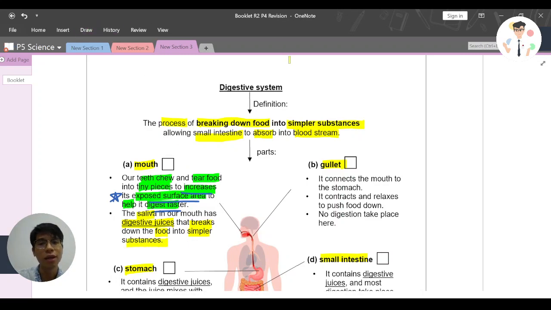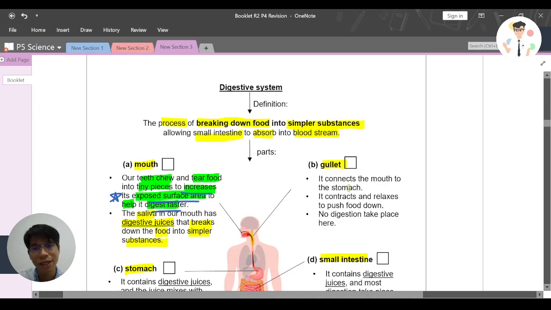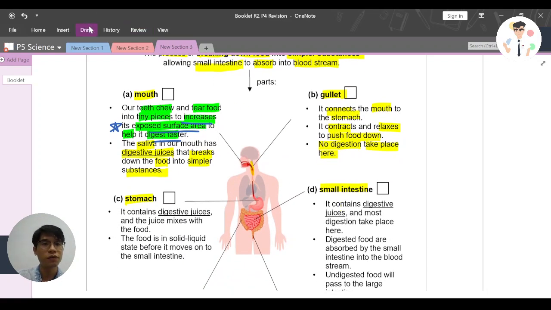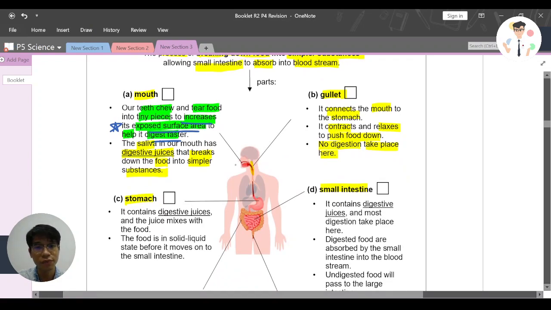The next one, the gullet. The gullet is this part, and it connects the mouth to the stomach. It contracts and relaxes, which helps us push the food down. However, the important part here is that no digestion takes place here. Again, I repeat, there's no digestion that takes place here. When you eat, you chew, then the food goes down the gullet, and now it reaches the stomach.